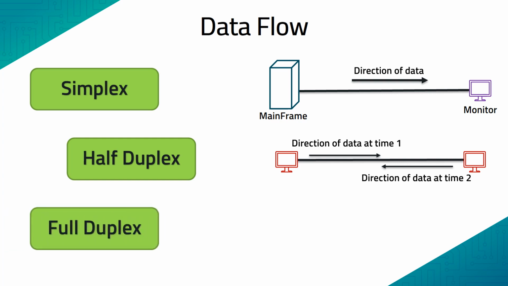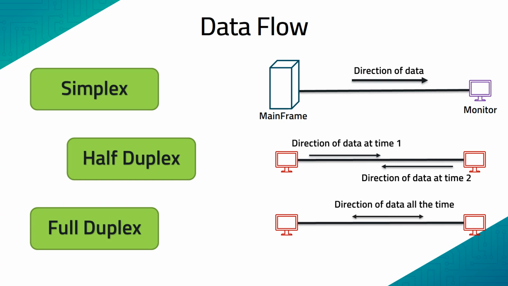And the last form of data flow is called the full duplex mode. Here both the stations are capable of sending and receiving at all instants of time, that is, simultaneously.